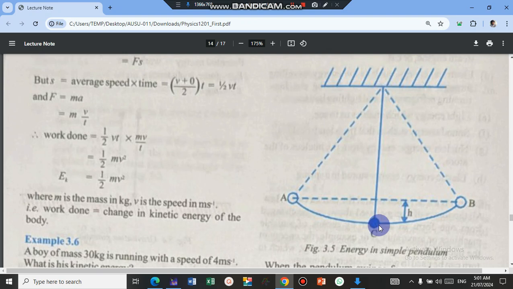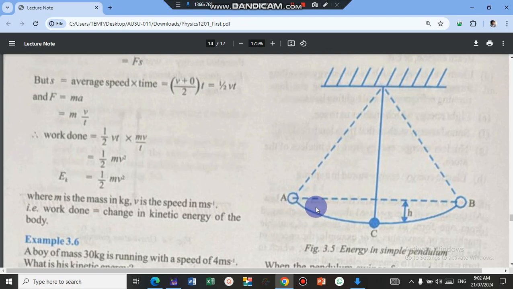So at C, potential energy is zero and kinetic energy is maximum, meaning all the potential energy that it has acquired here is converted to kinetic energy here. But at any point you touch here, let's say this is a point here, I get the potential energy here, the kinetic energy here, I add them together. If I come to another point somewhere here and I get the kinetic energy there, the potential energy there, the total will be the same total I have here.